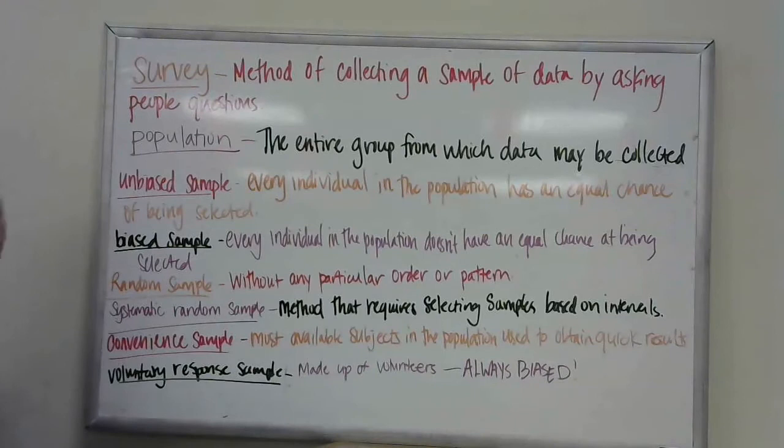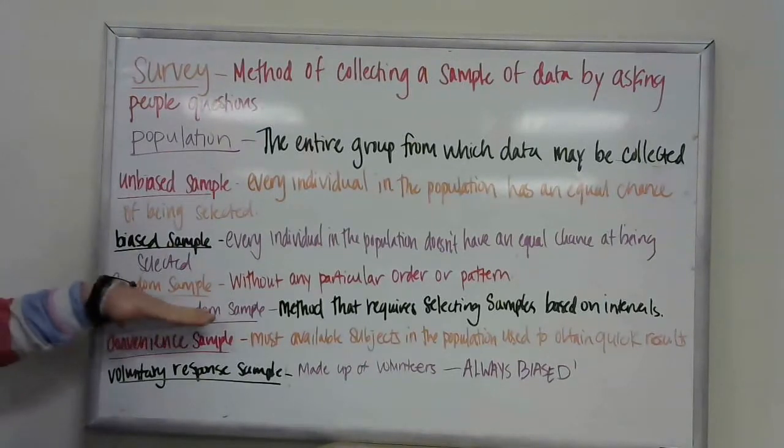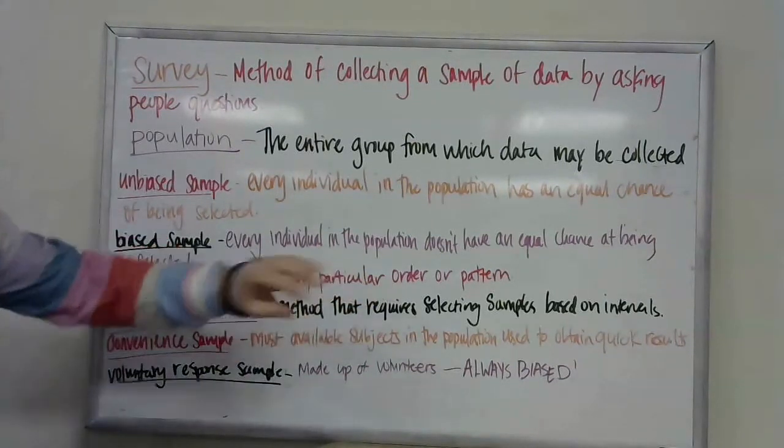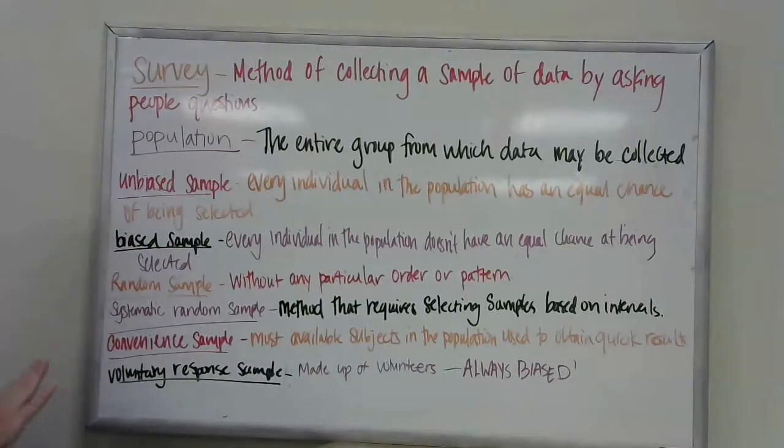A biased sample: every individual in the population doesn't have an equal chance of being selected. So basically, a biased sample would be, I'm only asking females. I'm only asking males. I'm only asking, I don't know, people over the age of 50. That would be biased. All right, so a random sample is without any particular order or pattern. There's no pattern to it.